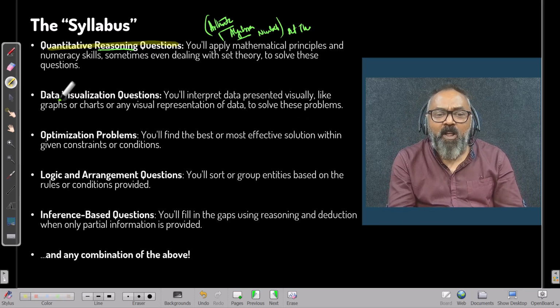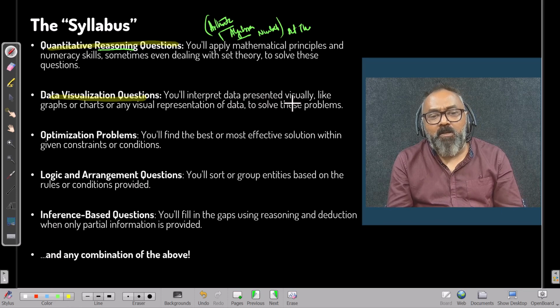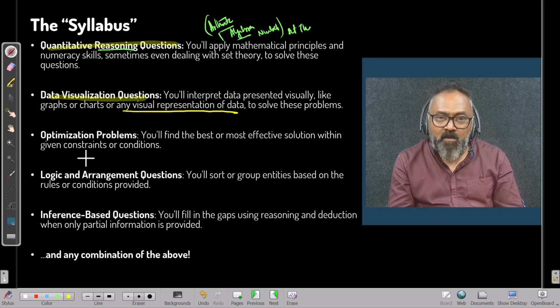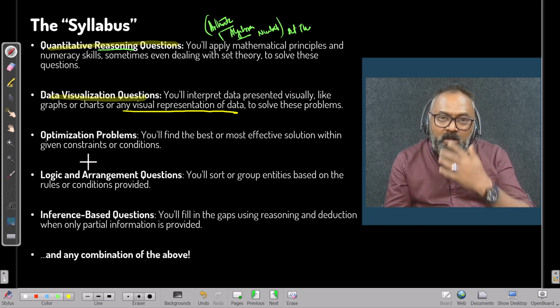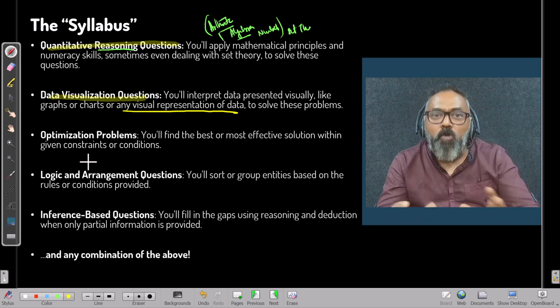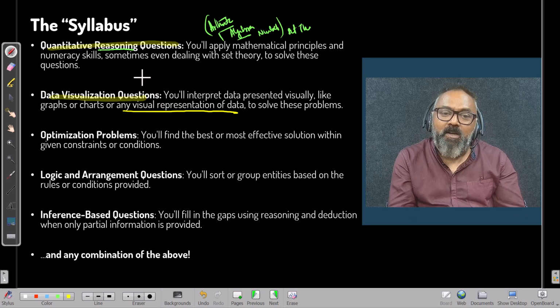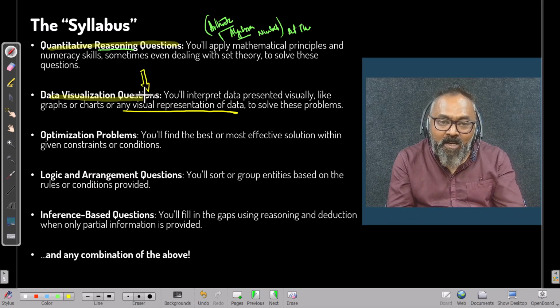Second is data visualization. Some questions depend upon how we visualize the particular data that is given. You'll interpret data presented visually, like graphs, charts, or any visual representation of the data. However crazy it looks, that is just how it looks. You should know that you have the ability to decipher that data.